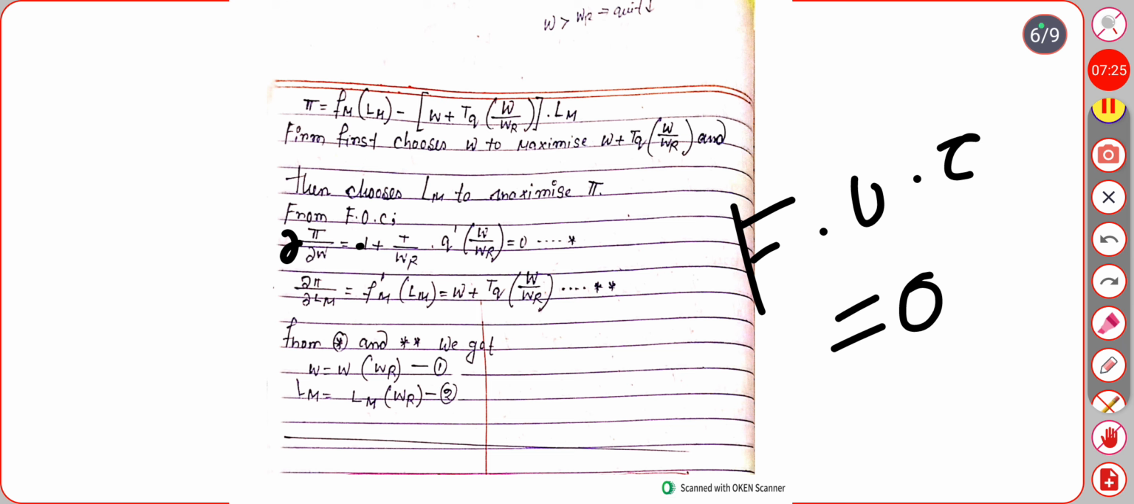From here we can show that W is a function of WR, and LM is a function of WR. So what will be the wage in the urban sector? That depends upon the rural sector wage rate. What will be the labor in the urban sector? That will depend upon the wage rate of the rural sector. If the rural sector wage rate is lower, then the laborers will quit from that sector, and that labor will be hired by the urban sector.